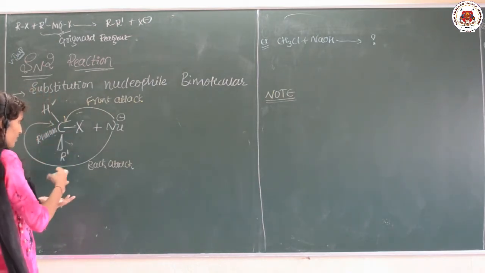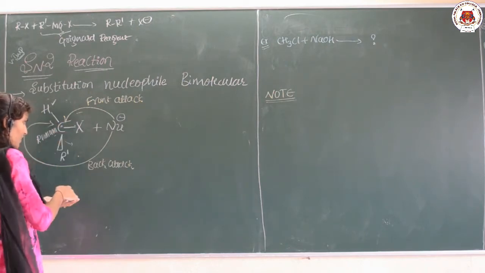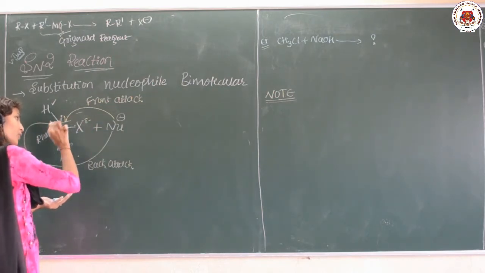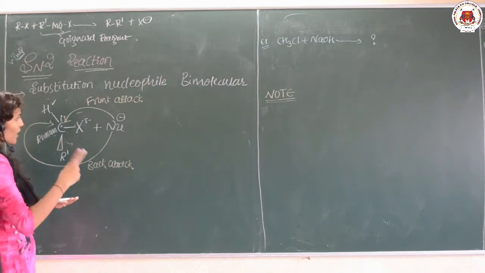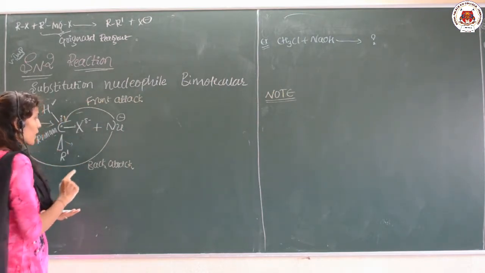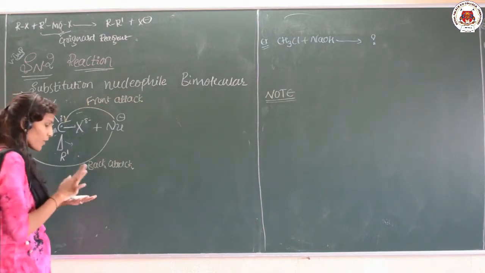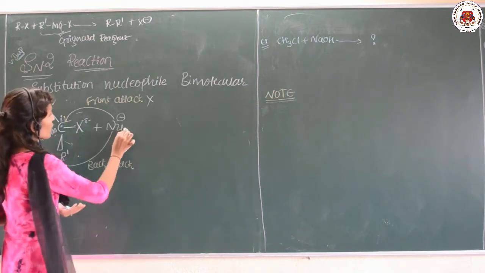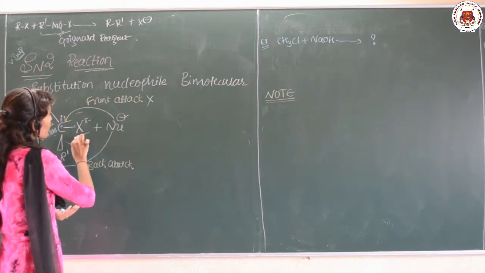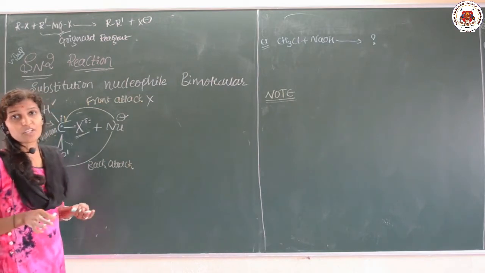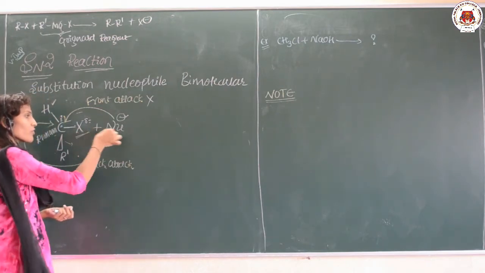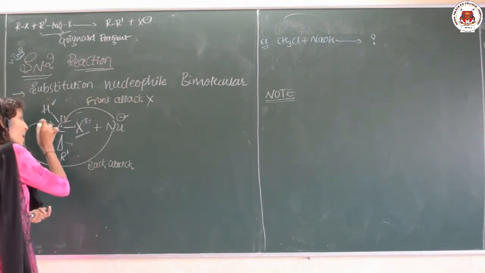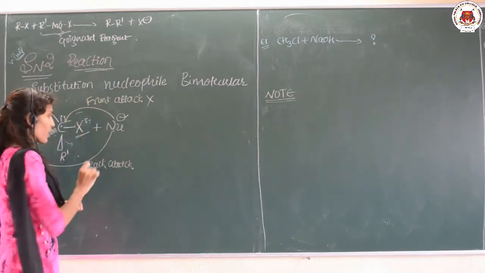As X is delta negative, the carbon is delta positive, so the nucleophile can attack the positive center, either by front attack or by back attack. But the front attack is not possible. Why? The nucleophile is negatively charged and the leaving group is also negatively charged, so repulsion occurs between these two. So the nucleophile prefers the back attack.